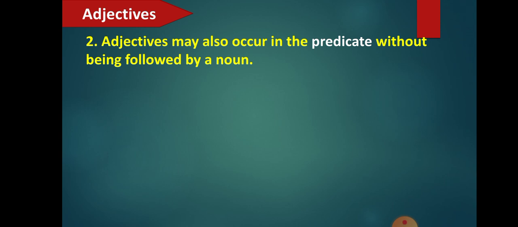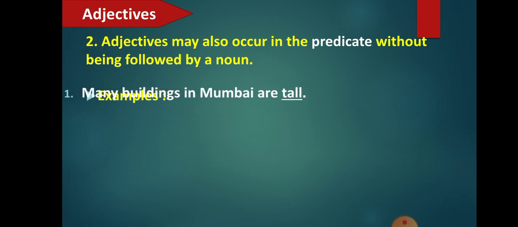So here, these kinds of adjectives which occur in the predicate without following the noun are also called predicative. Okay, the first one we saw was attributive. Now the adjectives which are followed by a verb, or which come mostly in the predicate, are also called predicative adjectives. So let's see certain examples so we can understand clearly.